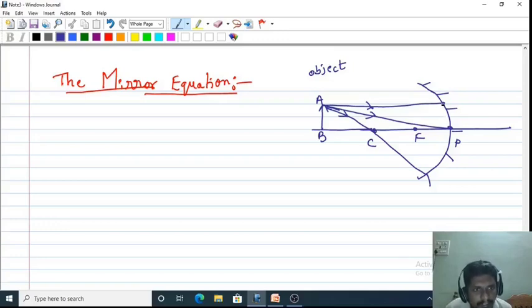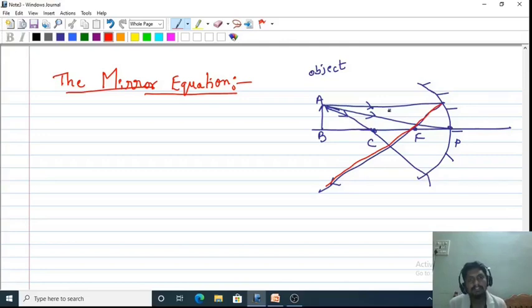Here we know that a parallel ray of light after reflection from the concave mirror will come to focus at a point on the principal axis, that is the focus. So definitely after reflection, this is the first reflected light ray. I'll change the pen here. This is the reflected light ray, and the second reflected ray is here. I'll draw this one first.